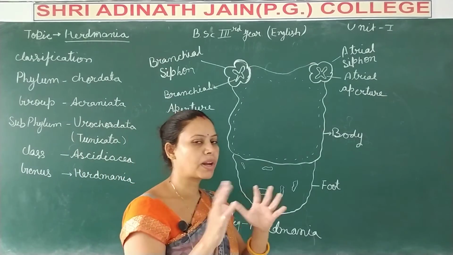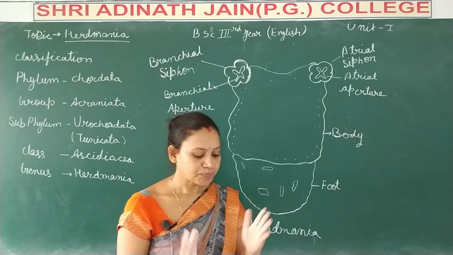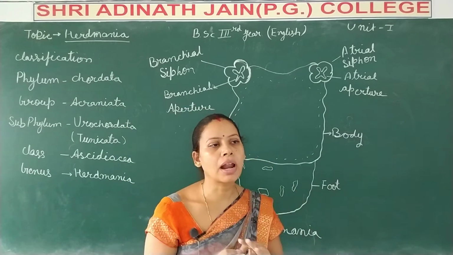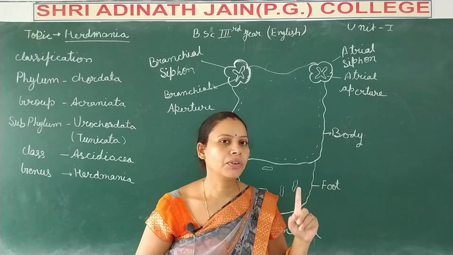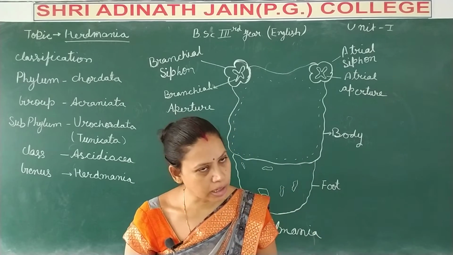ठीक है, तो हर्ड मनिया की जो बॉडी है that is a sac-like structure. If we talk about some common features of Herdmania, it is a marine animal.